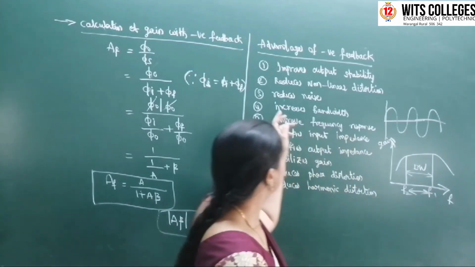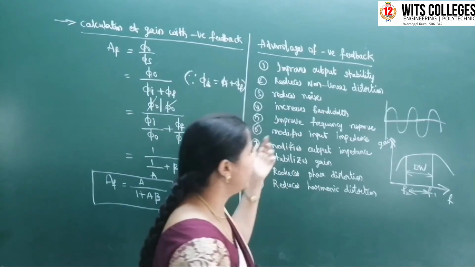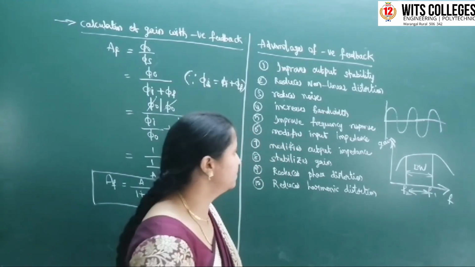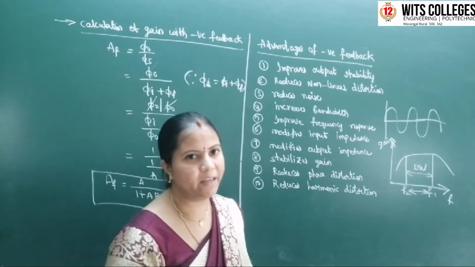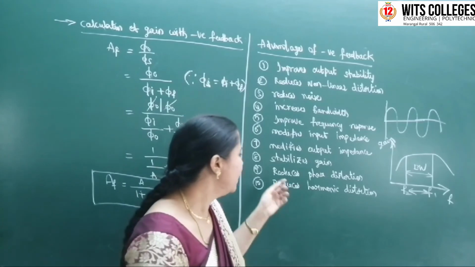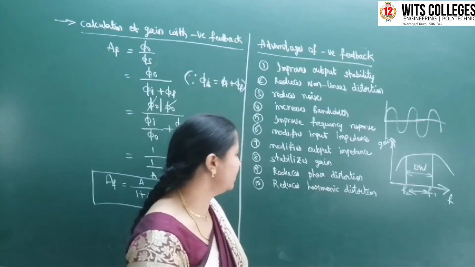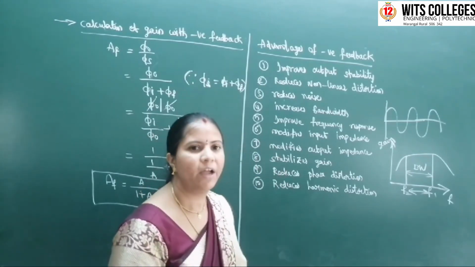Okay na? So it increases the bandwidth, it improves the frequency response also, it modifies the input impedance and modifies the output impedance also, and it stabilizes the gain. Gain is not going to be changed. It is going to be stabilized, and it reduces the phase distortion and reduces the harmonic distortions also. These are the advantages of negative feedback.